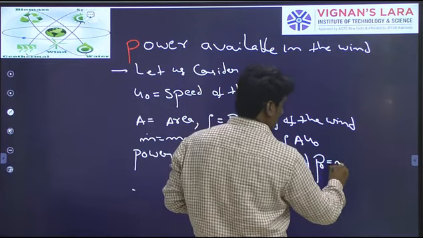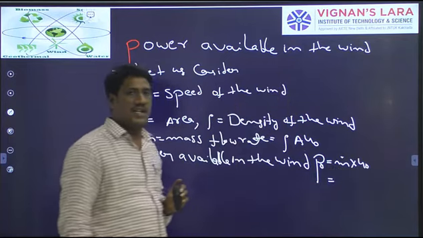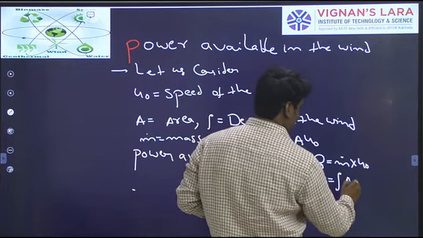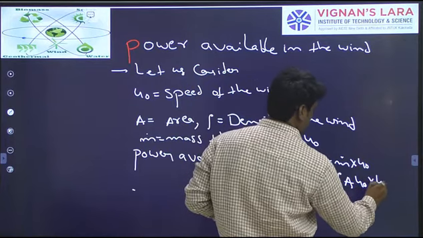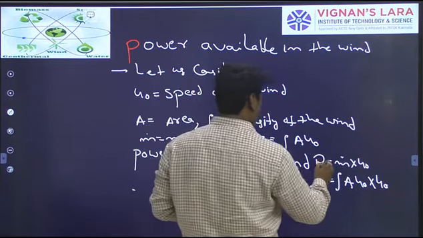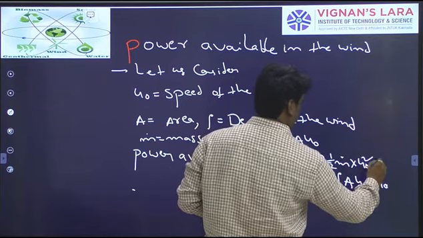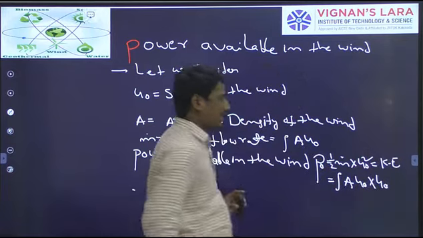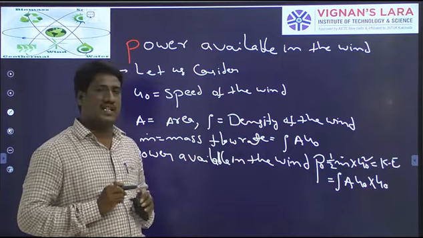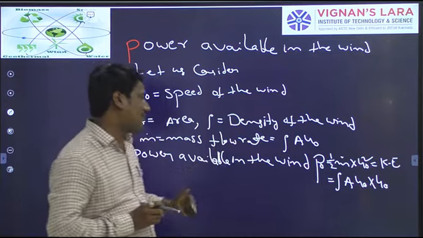M dot into U naught, M dot is rho A U naught. The power available in the wind is equal to kinetic energy, half m dot U naught square. The same thing you can call as kinetic energy. Half into mass flow rate into U naught square will be the kinetic energy available with the wind, which will be the power available in the wind.